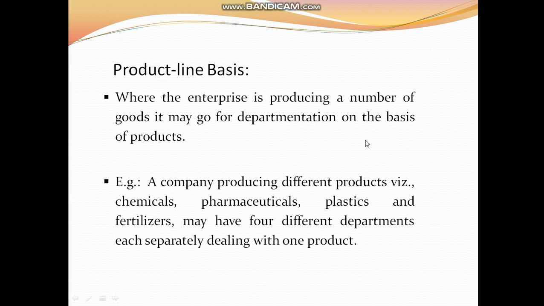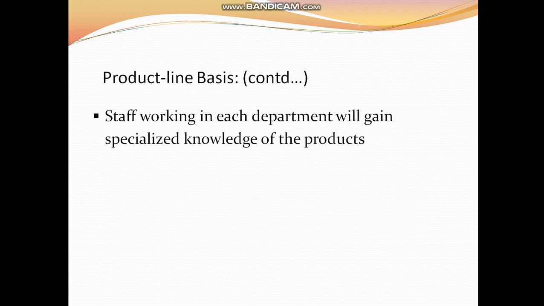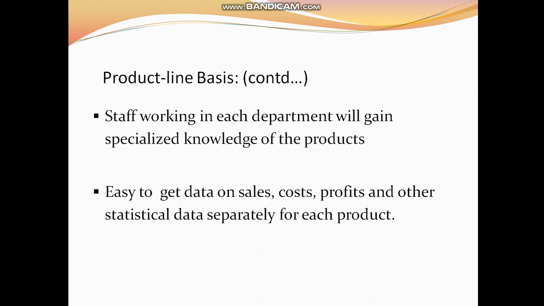A company producing different products, chemicals, pharmaceuticals, plastics and fertilizers, may have four different departments, each separately dealing with one product. Staff working in each department will gain specialized knowledge of the product.